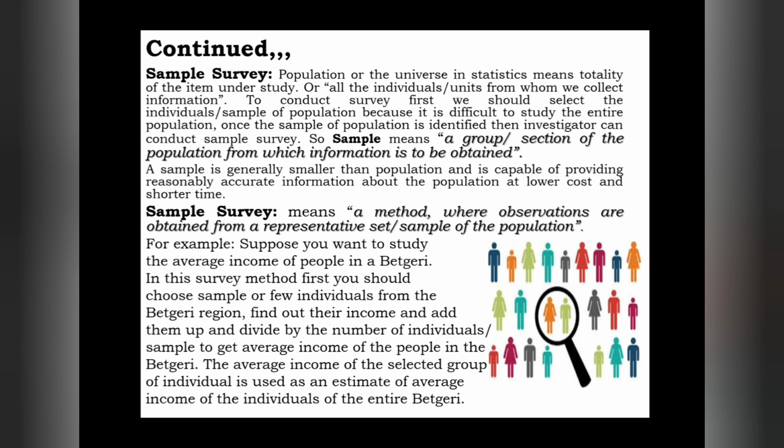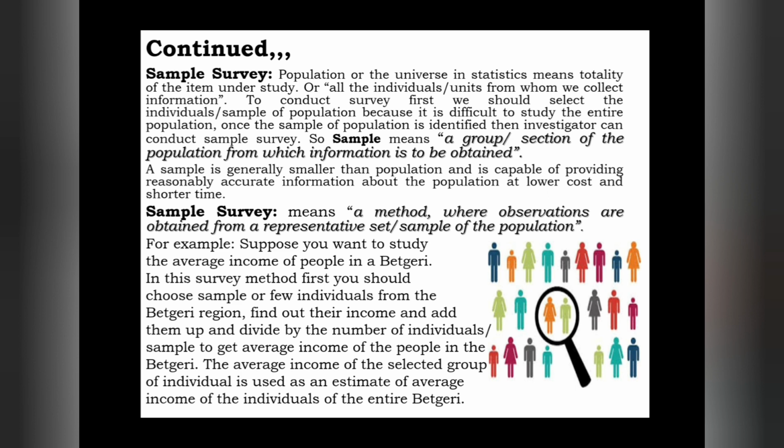To help you understand, I gave one example. With the help of that example, we understood that when we conduct investigations, we need not go to all the individuals. We can take representative units, and by studying them we can easily conduct the research.